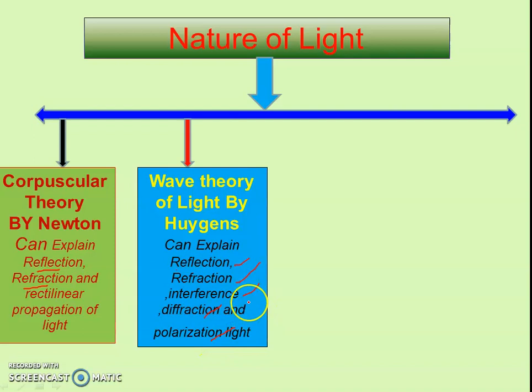So these are the 5 phenomena which were successfully explained on the basis of wave theory given by Huygens. In this chapter, wave optics, we will explain all 5 phenomena on the basis of wave theory. But the corpuscular theory failed to explain interference, diffraction and polarization.